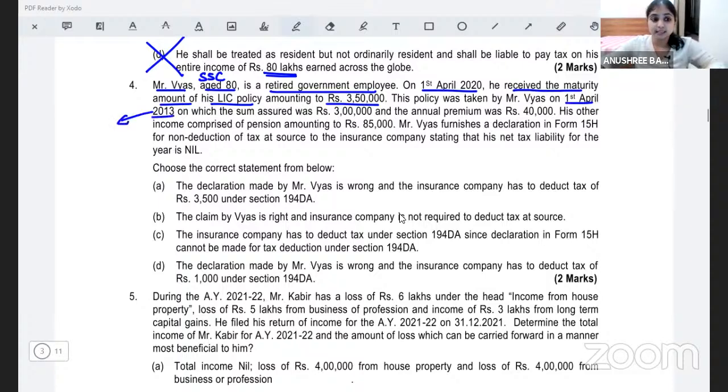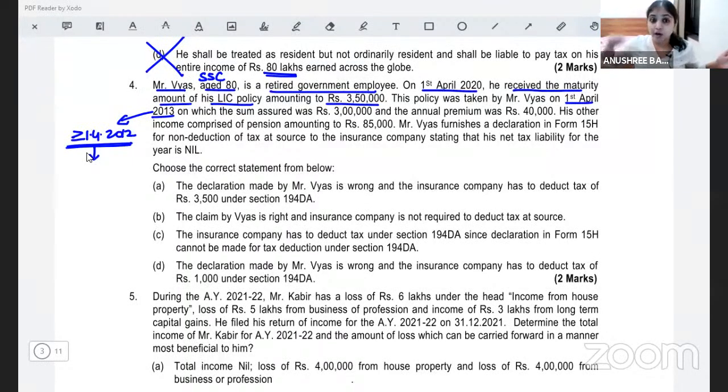So the policy is taken on or after 1st April 2012. When policy is taken on or after 1st April 2012, tell me, what is the maximum life insurance premium that we can pay? What percentage of sum assured can we pay at the maximum as premium? Policy taken before 1st April 2012, 20% premium we can pay maximum.